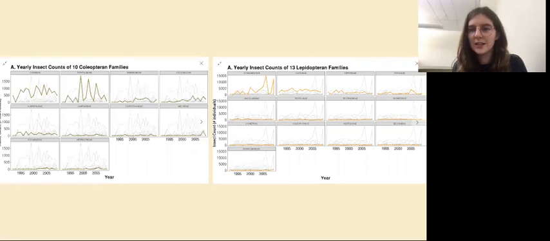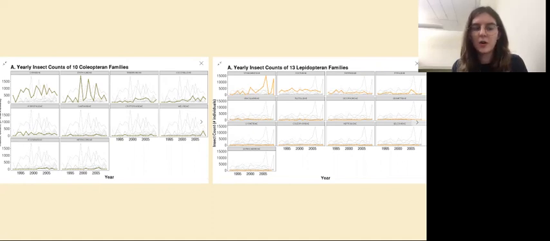So then what I did is I split up those counts for each order by family. So there's a plot for each family now. And then I also added all the months together and I looked at the yearly counts and how it changed over time. So the y-axis is insect count and the x-axis is year.